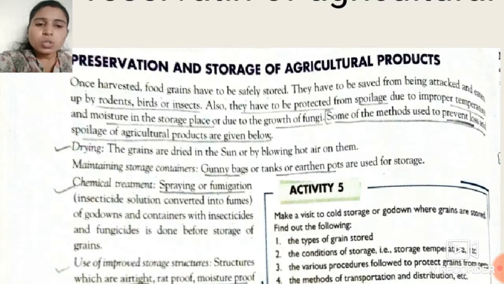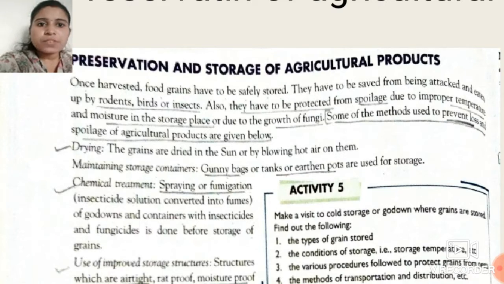Okay students, so we know that agricultural products get damaged by certain agents like rodents. There are certain mice, they can also spoil our grains. Certain insects can also spoil our grains. So we have to protect our main agricultural product. So here are certain methods by which we can preserve agricultural product. How is this so? See over here students.